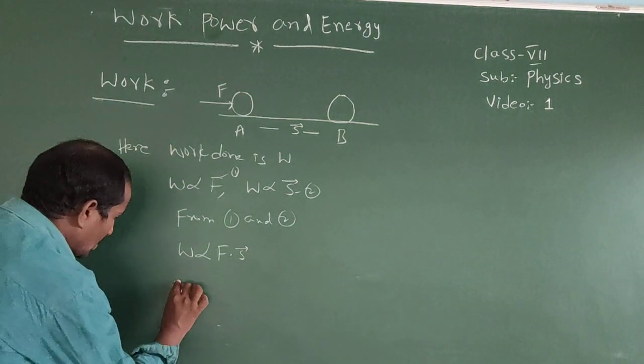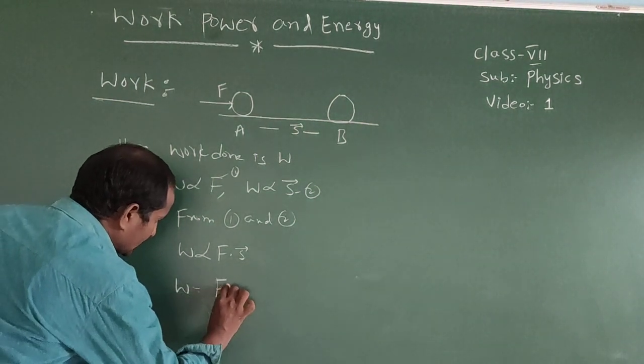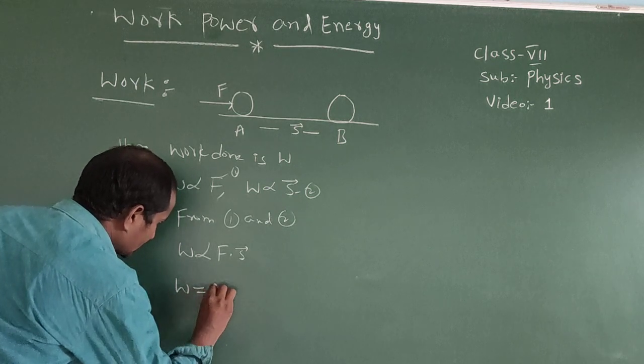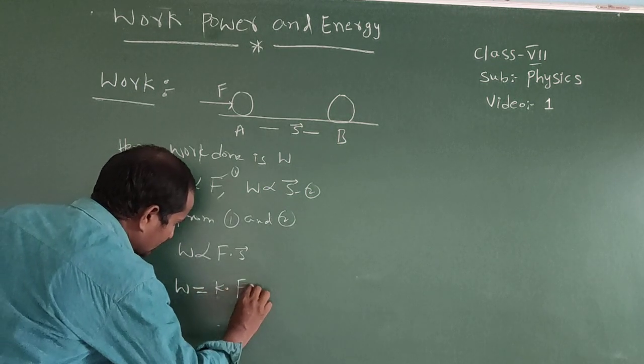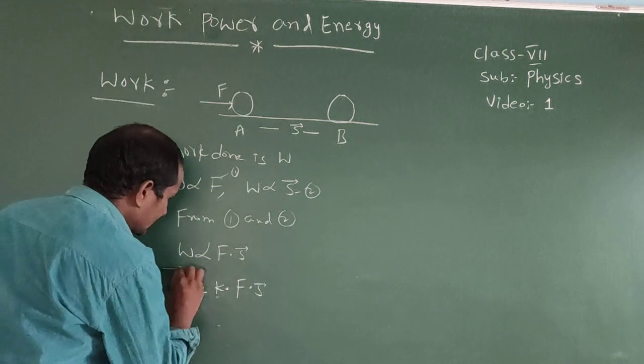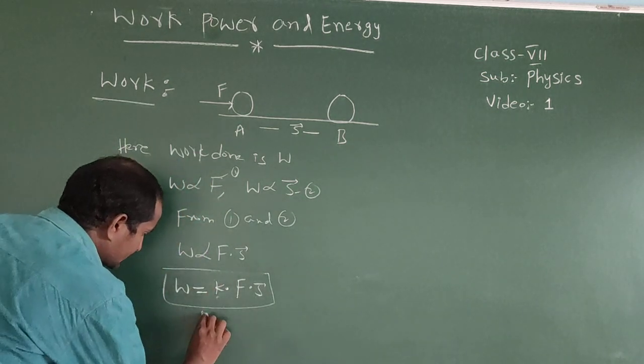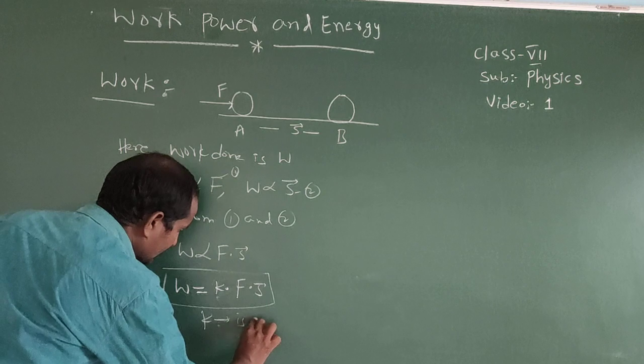So we can write work done equals K into F dot S. Here K is a constant.